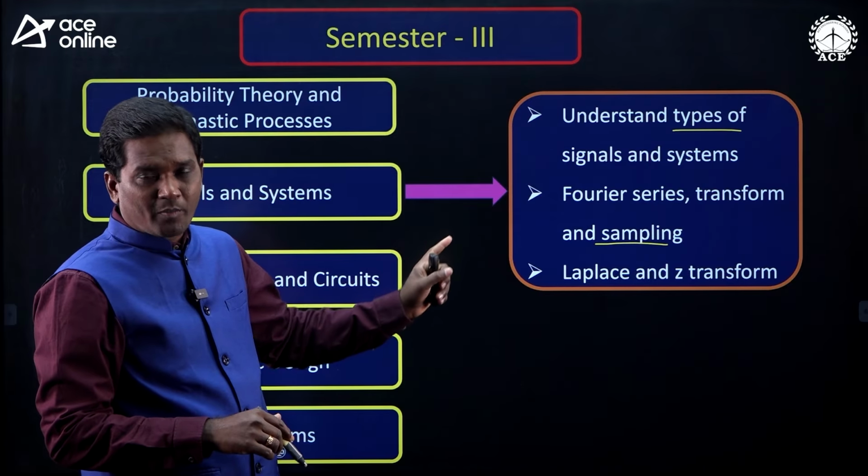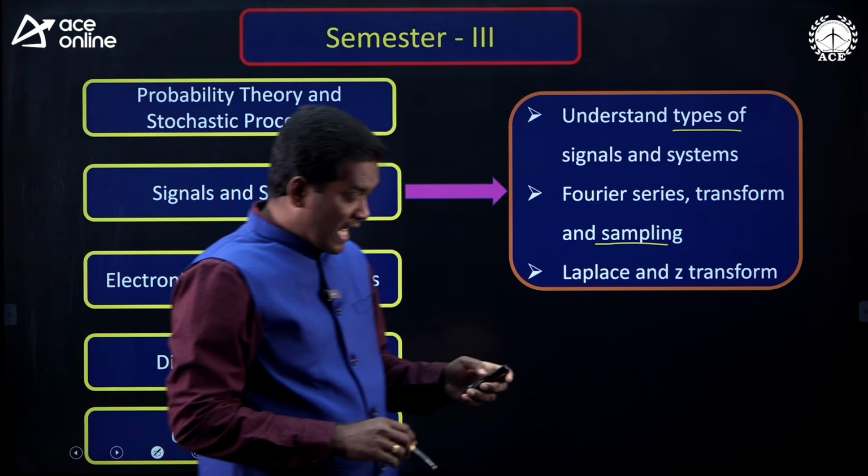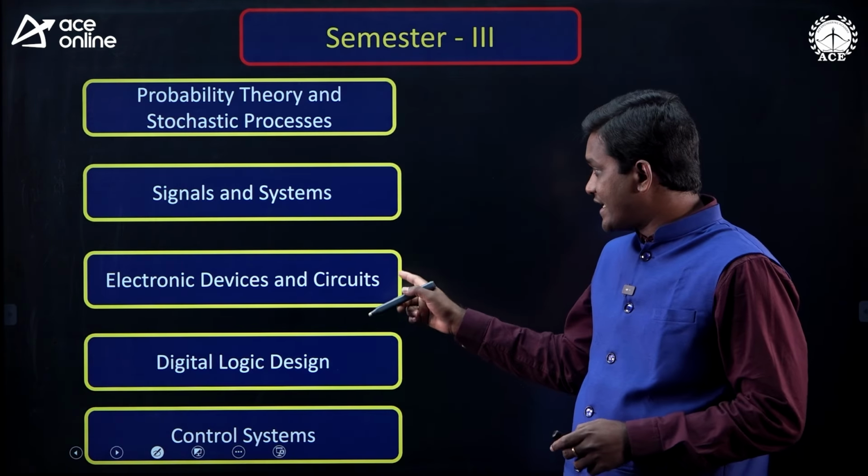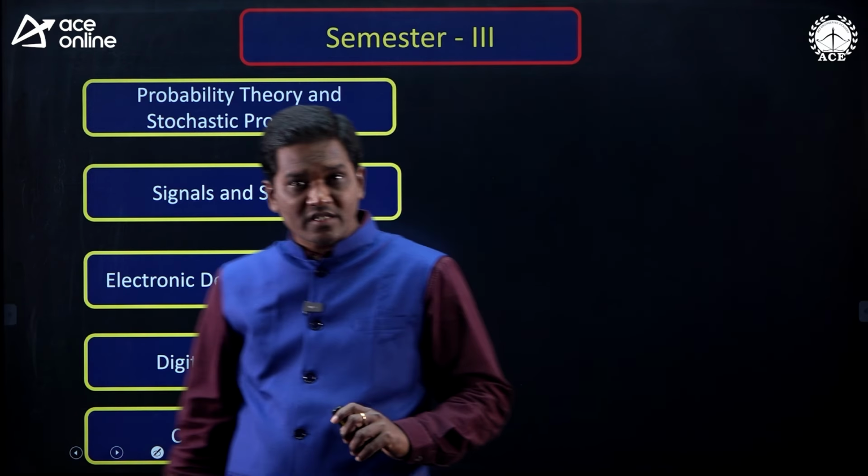So, these are the topics you have to focus on from the signals and systems subject. And another subject is EDC, electronic devices and circuits. What are the topics you have to focus on from this subject?